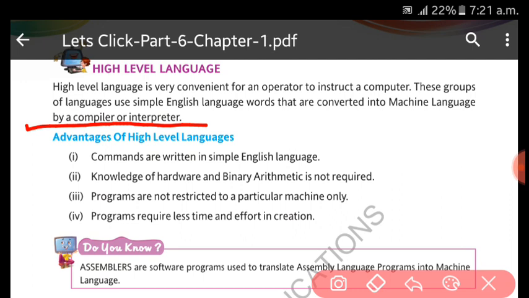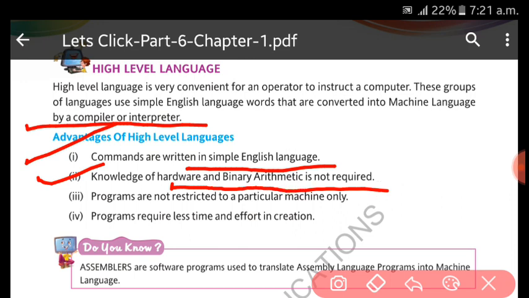Certain other advantages, let us see. We write the commands or instructions which we want to give the computer in simple English language. The knowledge of hardware and binary arithmetic is not required, but if we want to write in machine language, we need to write in 0 and 1. Next, programs are not restricted to a particular machine. You can run them on any machine, as in Java, which provides portable code.